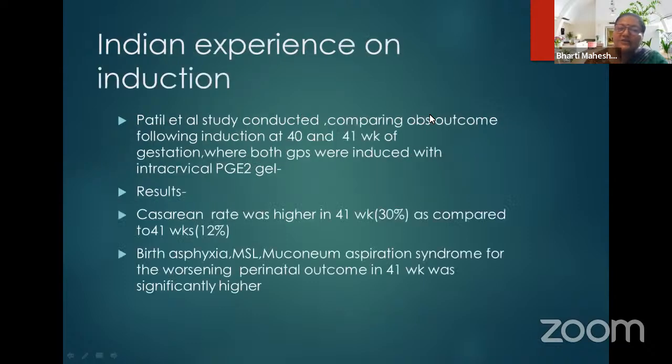So what is the Indian experience on induction? A study was conducted comparing obstetric outcome following induction at 40 and 41 weeks of gestation, where both groups were induced with intracervical PGE2 gel. It is said that cesarean rates were higher at 41 weeks, 30%, as compared to 40 weeks, but asphyxia, meconium-stained liquor and meconium aspiration syndrome, meaning worsening perinatal outcome, were significantly higher at 41 weeks.